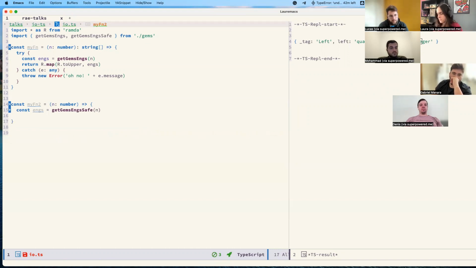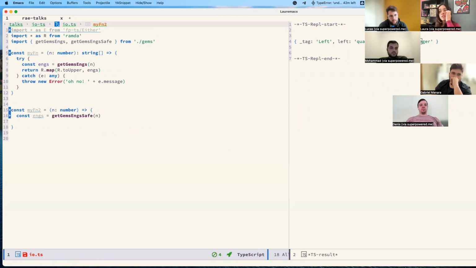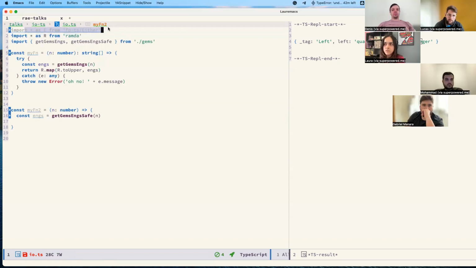So you might be asking how we access this result. We have some functions here. FPTS has a lot: we have this either, we have option, we have something called task either. I won't get into it here because it's about the future; we have some tasks that talk about the future, but that's not the point here.